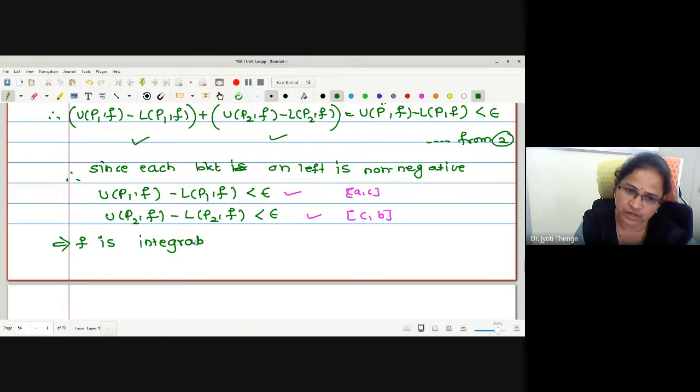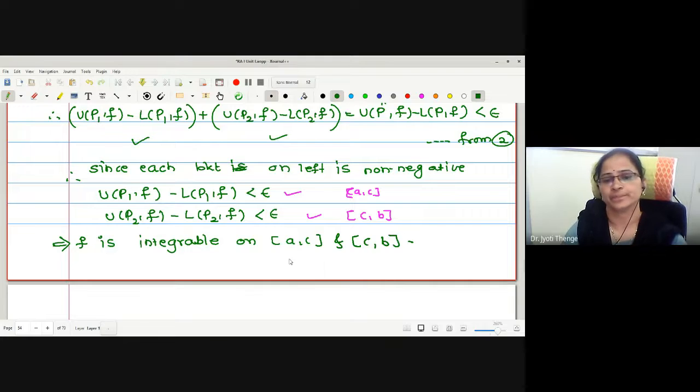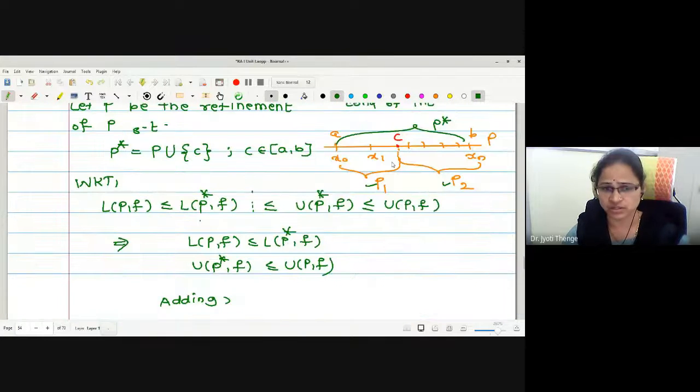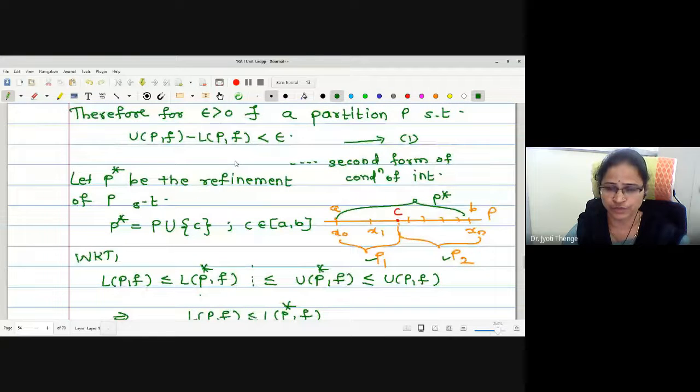F is integrable on closed interval AC and closed interval CB. Okay. What have we done? We have started with one partition P. We have written the condition of integrability. Later we added an extra point C in the partition. We called it a refinement, say P star. With this point C, we made two different parts of the given partition as P1 and P2.